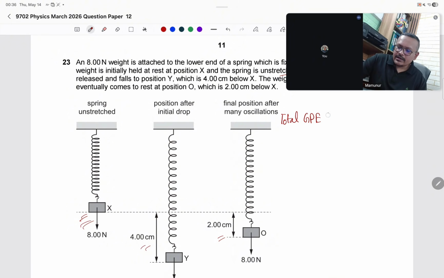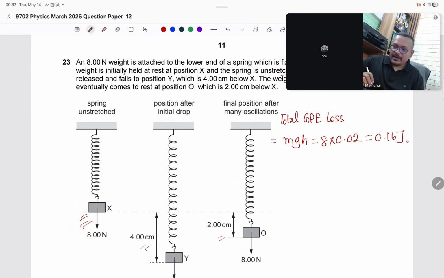Total gravitational potential energy loss equals mgh. So mg is 8 into 0.02, which equals 0.16 joule.